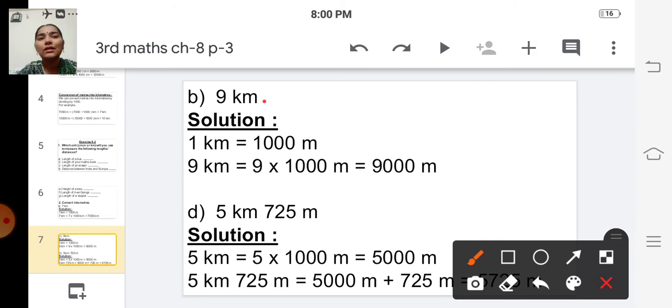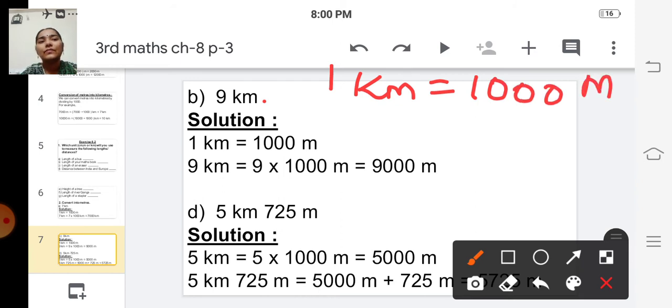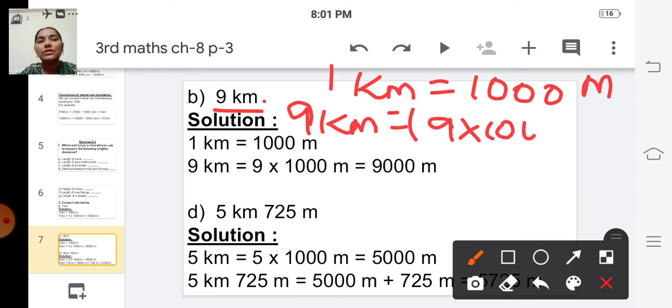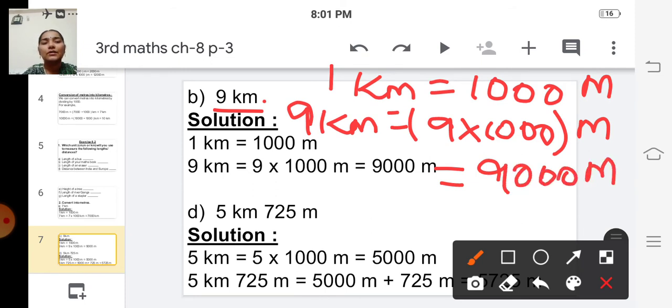Similarly, 1 kilometer is equal to 1000 meter. So 9 kilometer is equal to 9 into 1000 meter, which is equal to 9,000 meter.